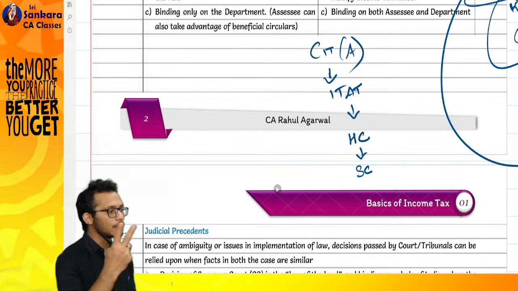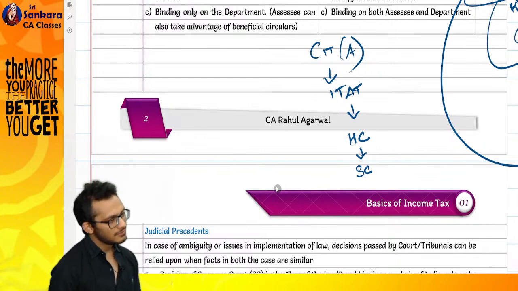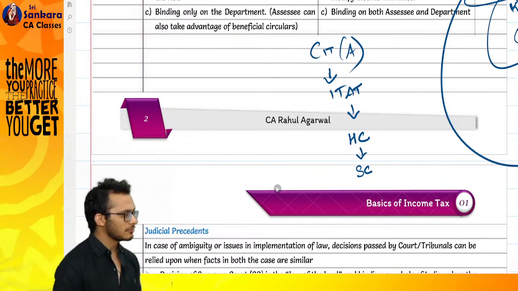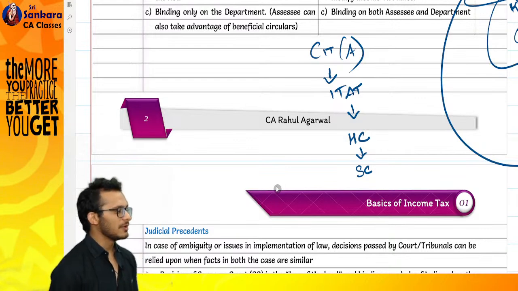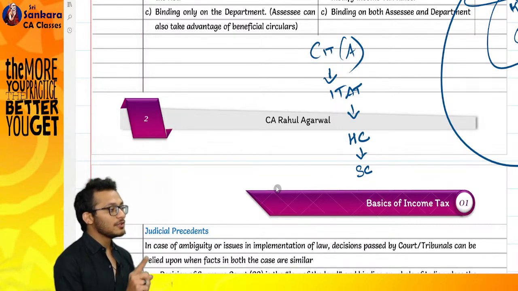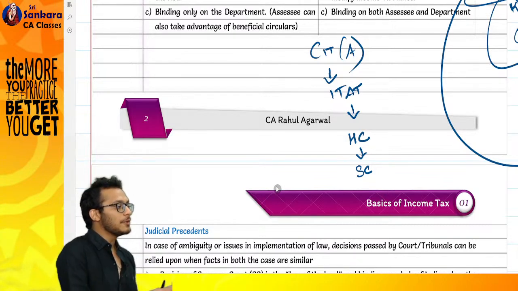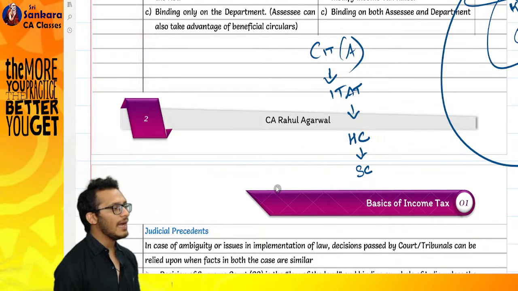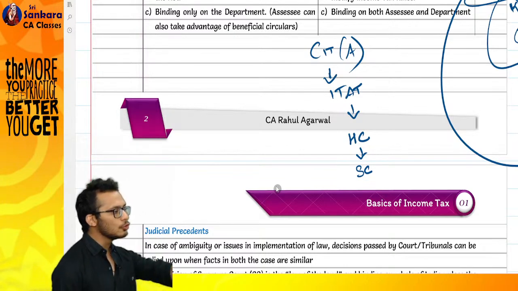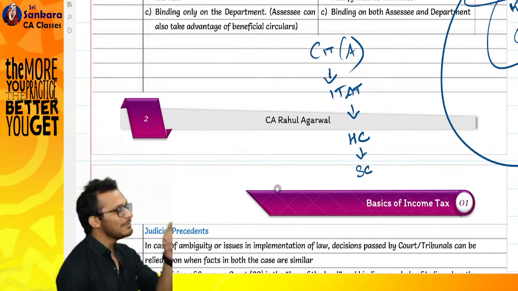The Supreme Court has the authority to overrule an act also, but the Act has an authority to overrule the Supreme Court also. Understand, the Supreme Court is nothing but a judicial body, which means it can interpret what is there in the Act. Today, the Act says 1 plus 1 is 2. The Supreme Court said, boss, if 1 plus 1 is 2, then 3 minus 1 is also 2.